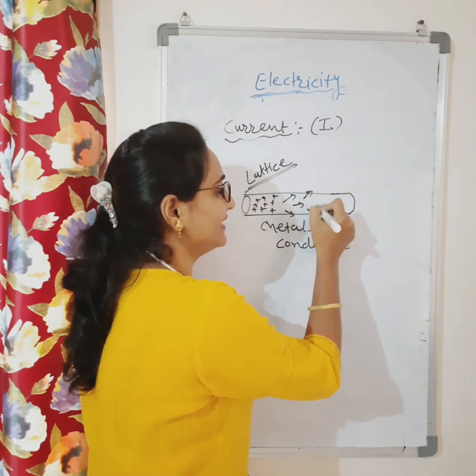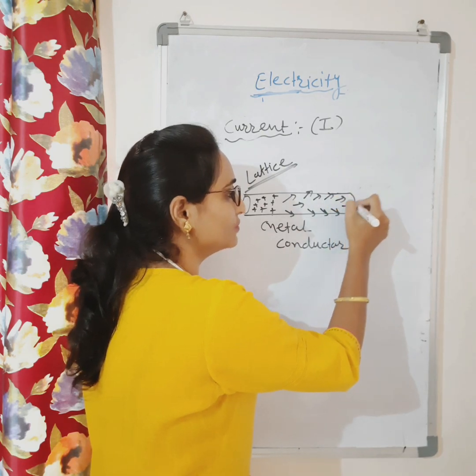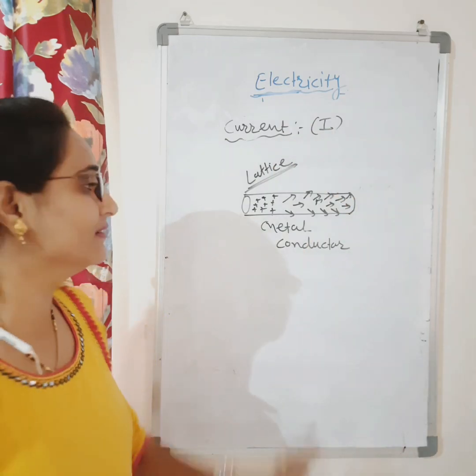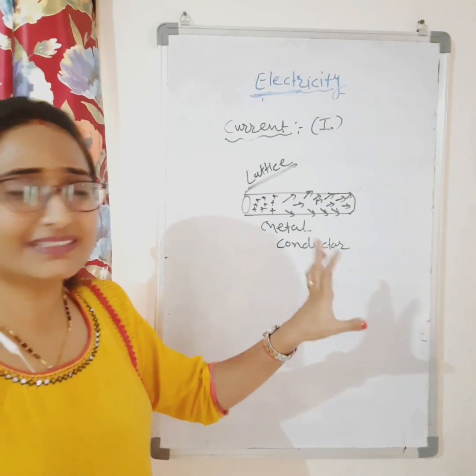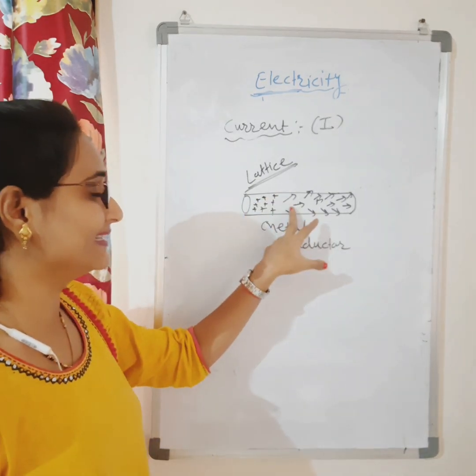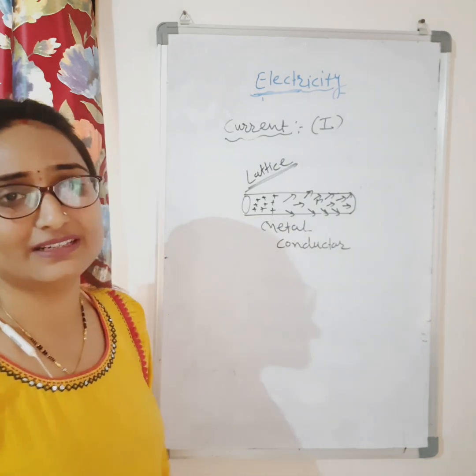These are the negative charges, electrons. So they are free to move in any direction, randomly. In a metal conductor, the positive charges are fixed in their positions, which is called the lattice, and the negative charges move randomly inside the conductor.